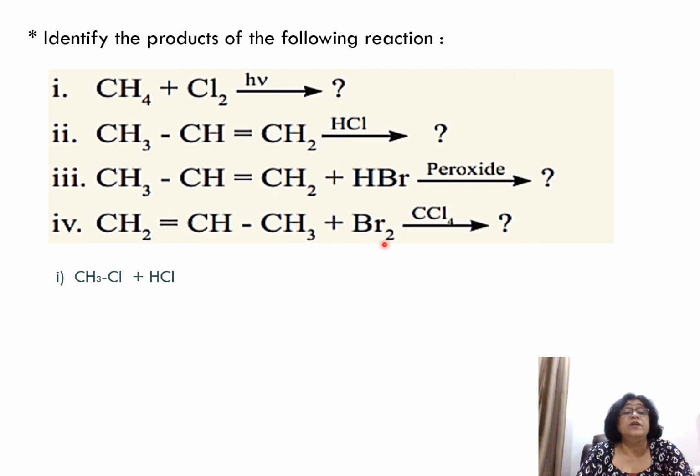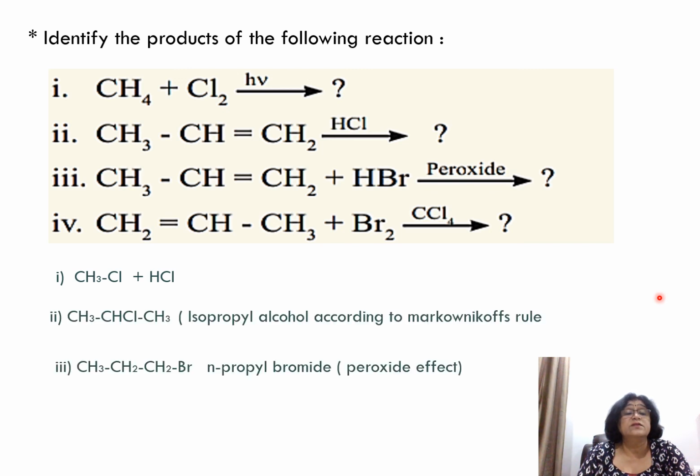Then when bromine is added to this propene in the presence of CCl4, what will be formed? Bromine will be added to the two carbon atoms, and propylene dibromide, that is, a vicinal dihalide, will be formed. Clear? Okay. Thank you.